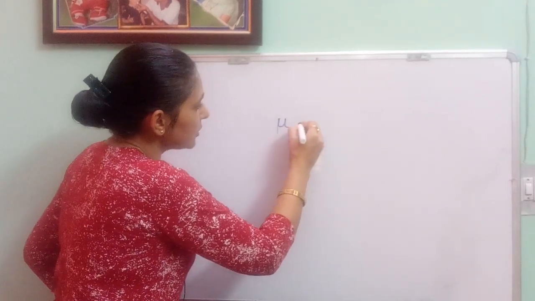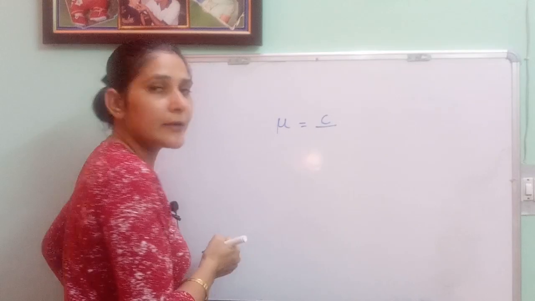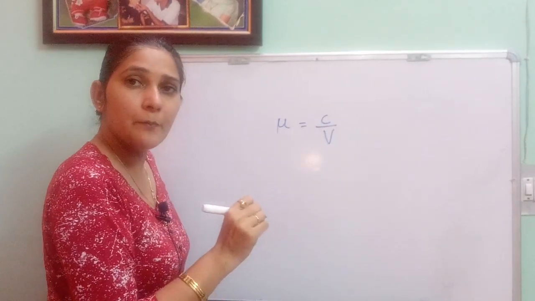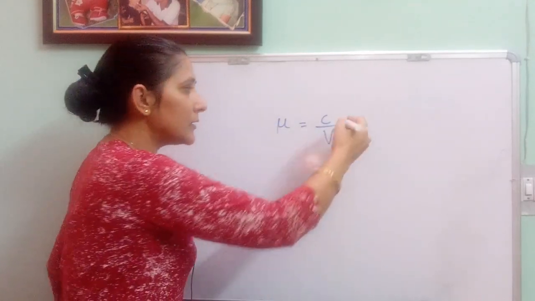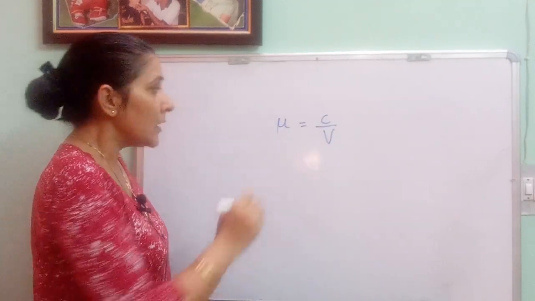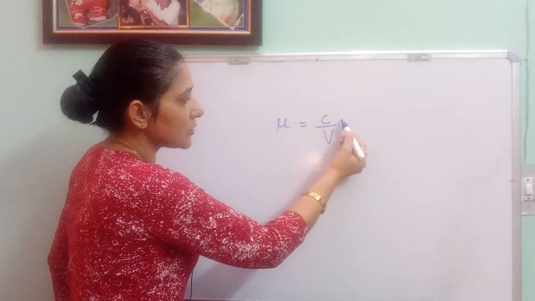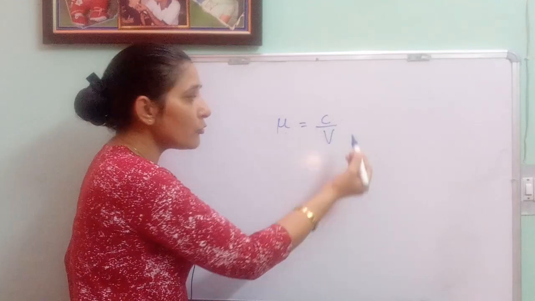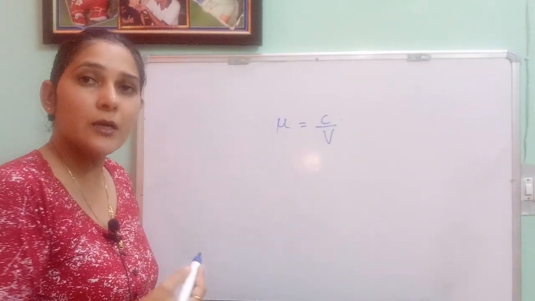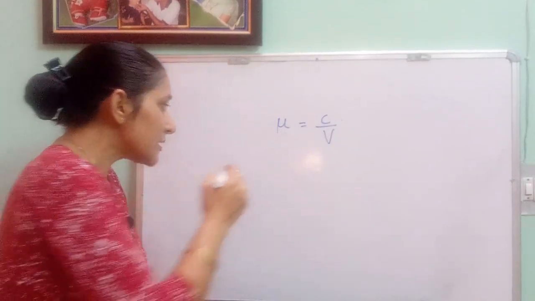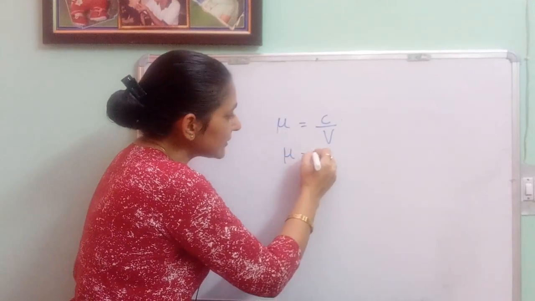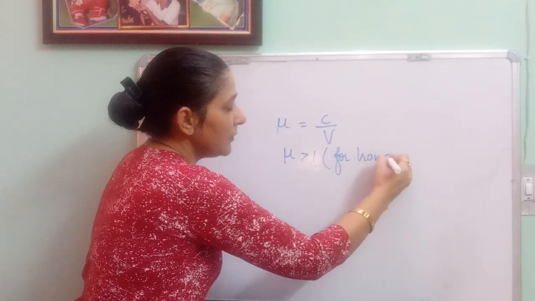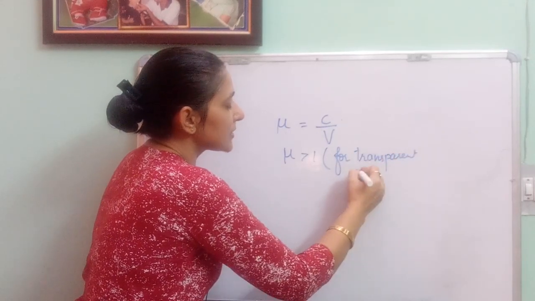Refractive index is also given as the ratio of speed of light in air, that is c, to the speed of light in medium. This can be any other medium other than your air or vacuum. So this refractive index is given as the ratio of speed of light in air to the speed of light in medium. This is also one of the forms in which we can define refractive index. Now this refractive index is always greater than 1 for a transparent medium.